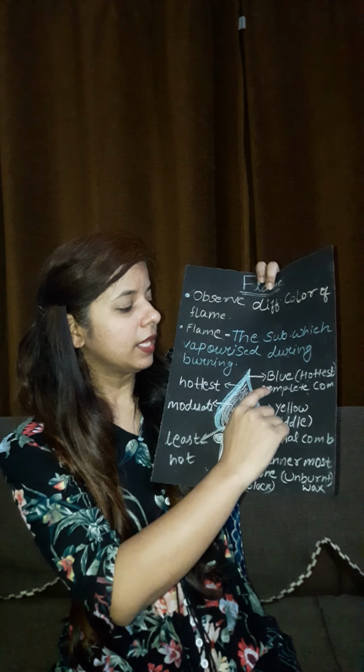They are the hottest flame. The outermost layer is doing complete combustion. Complete combustion means the layer or the fire which has a complete supply of oxygen. If there is a sufficient supply of oxygen, sufficient fuel, and a good or average ignition temperature, then there will be complete combustion. I will explain in the next classes what complete combustion is called. In that, you can say that the complete substance is burning properly and the remaining substance is not too much.